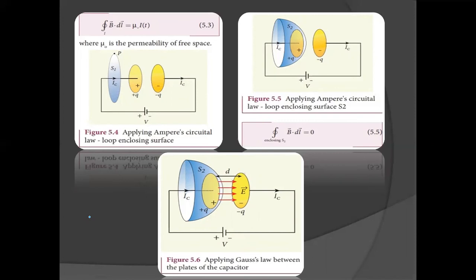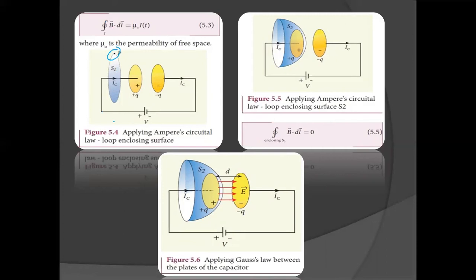In order to calculate the magnetic field at a point P near the wire, as shown in the picture, they've drawn a circular loop. That loop you call an Amperian loop, and inside that Amperian loop you have the current carrying wire. This Amperian loop encloses a surface area S1.